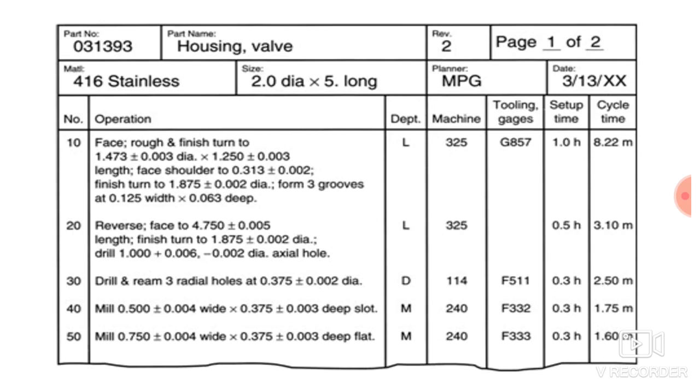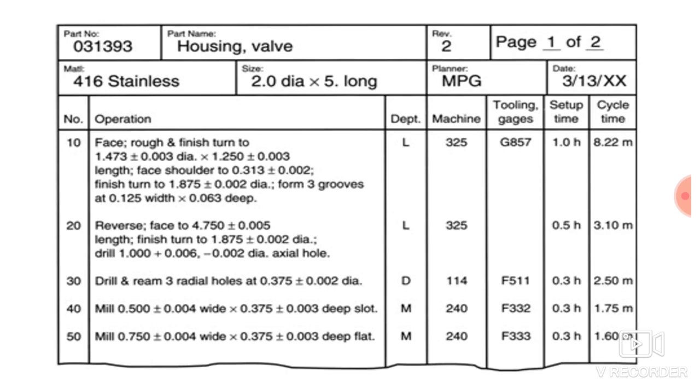Then the material, 416 stainless steel, that you have to mention. Then the size of the part. So the diameter is 2 inches and 5 inches long. So you have one cylindrical job whose diameter is 2 inches and the length is 5 inches. The planner is MPG. MPG is nothing but the initials of that process planner, and the date is mentioned.